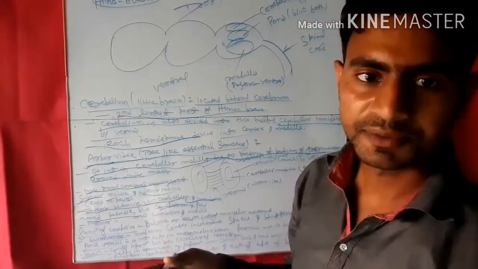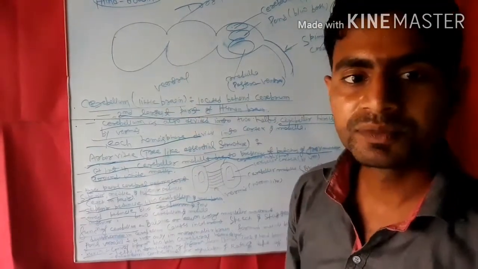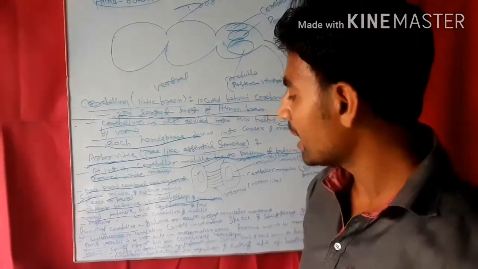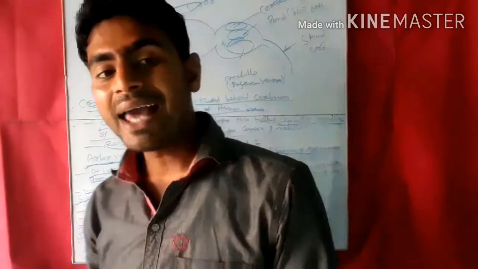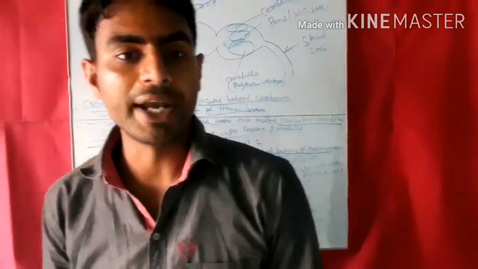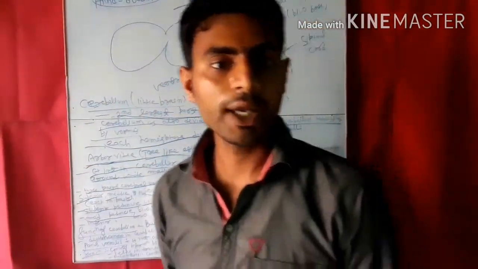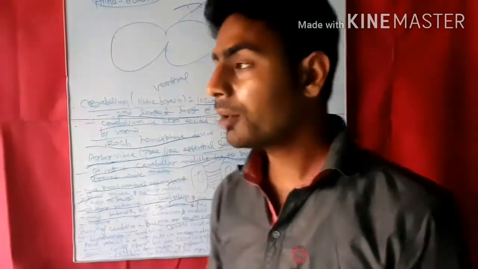What is the function of the cerebellum? The function of the cerebellum is balance or equilibrium during muscular movement.